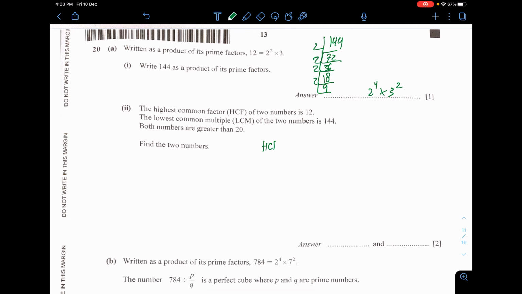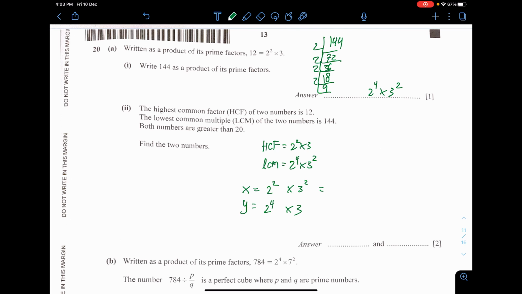Okay, so the HCF is 12, which is 2 square multiplied by 3. The LCM is 2 power of 4 multiplied by 3 square. There are two numbers, X and Y, and then you need to find them. Both numbers are greater than 20. Okay, so one of them must contain 2 square, the other one must contain 2 power of 4. And then I think I'll put the 3 square here, and then the 3 over there.